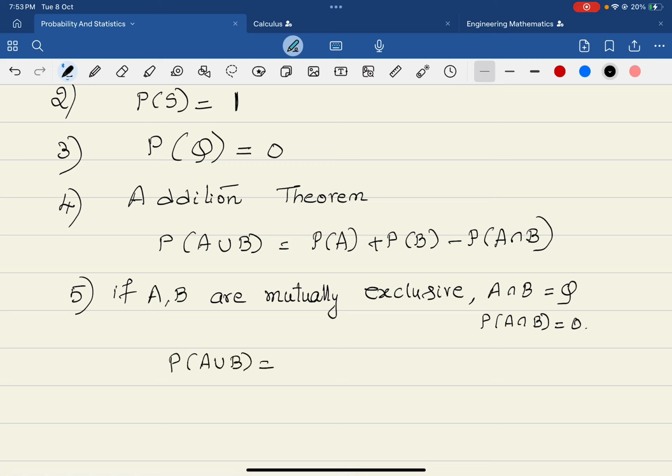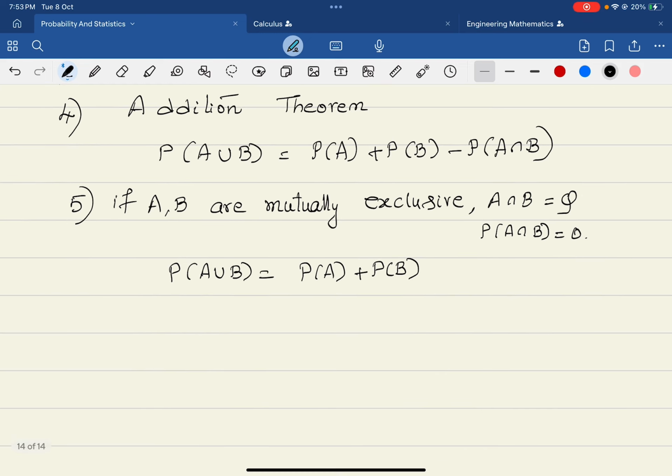You observe in this equation, P of A union B is P of A plus P of B minus P of A intersection B. When A intersection B is the null set, P of A intersection B is 0. So when A and B are mutually exclusive events, we say it is P of A plus P of B, that's it. This is what mutually exclusive events means.